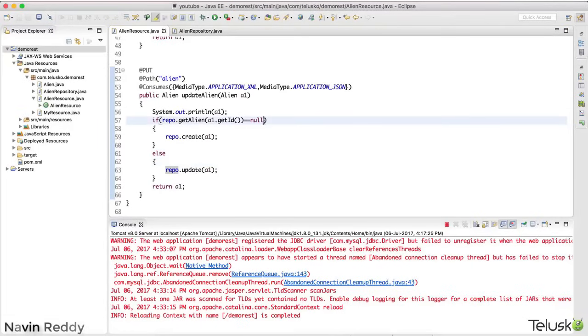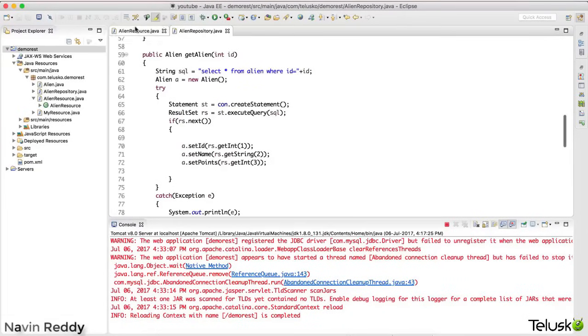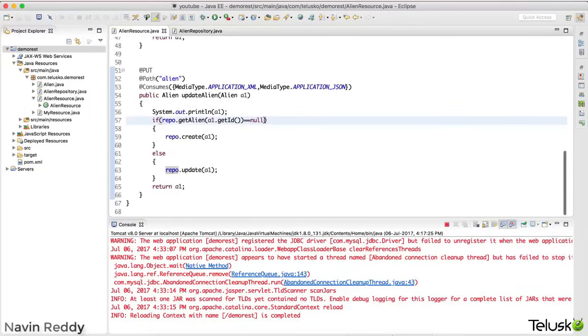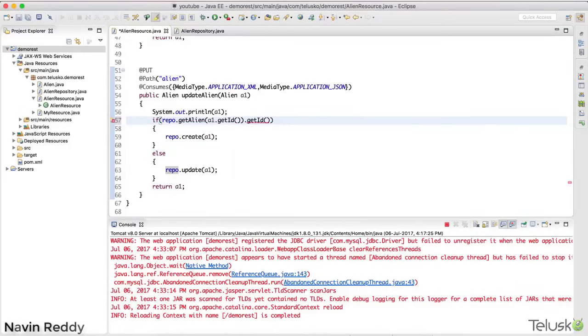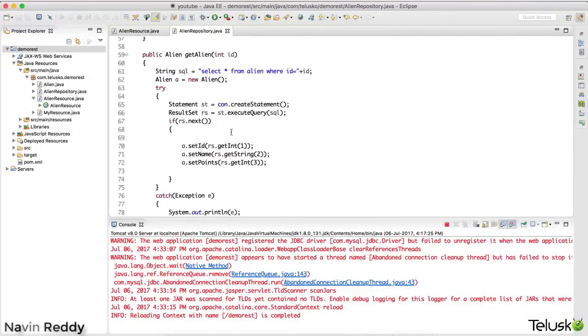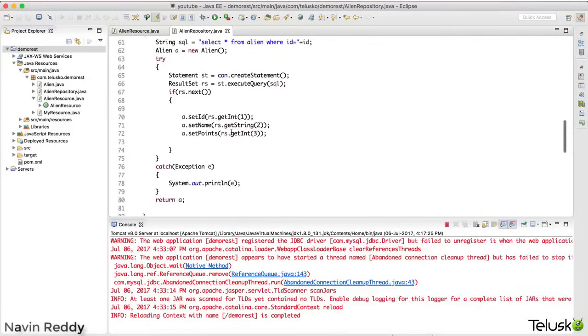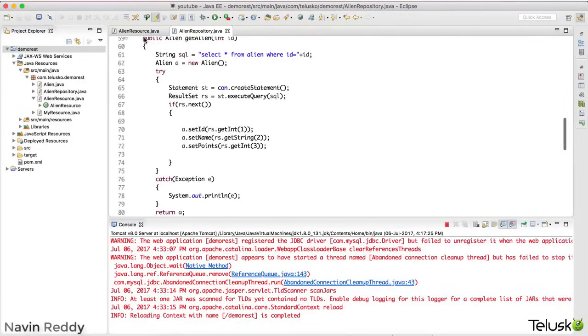Okay, so what I will do is, let's try to apply a programmer mind here. So when I try to update this data, how do I verify if the data is available or not? So if I say get alien by passing that ID, if get alien ID, we'll say get ID is equal to 0, because it will be an ID, right? It will be 0. So if I don't have the data in the database, it will return me a value which is 0. Is that the case? Yes, it will return you a 0 value.